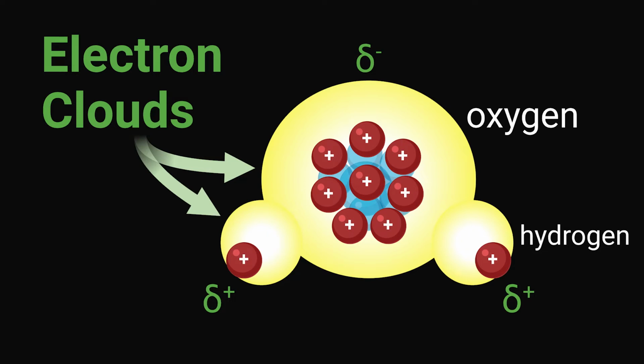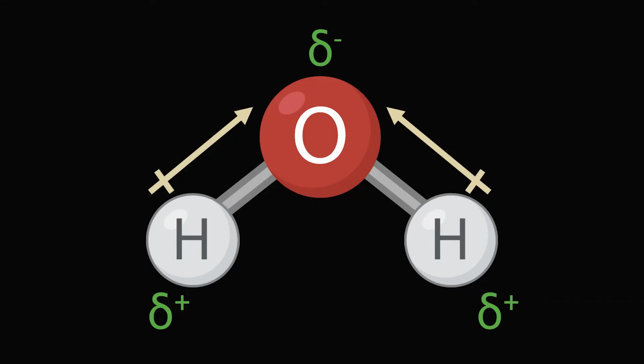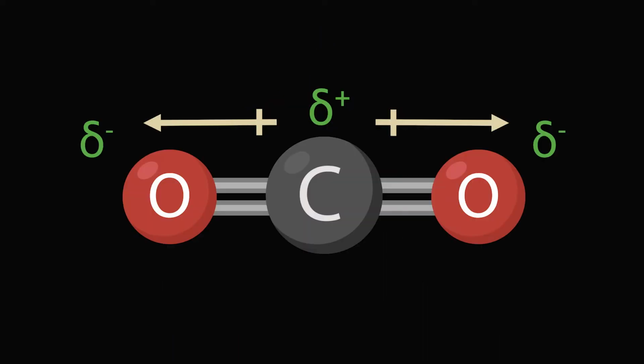This creates tiny positive and negative charges on the atoms, with the electronegative atom having a slight negative charge and the less electronegative atom having a slight positive charge. This is called a dipole, like the two sides of a magnet. Molecules that have a polar bond are also polar, unless, like CO2, the polarity in opposite directions cancels itself out. This makes CO2 nonpolar.